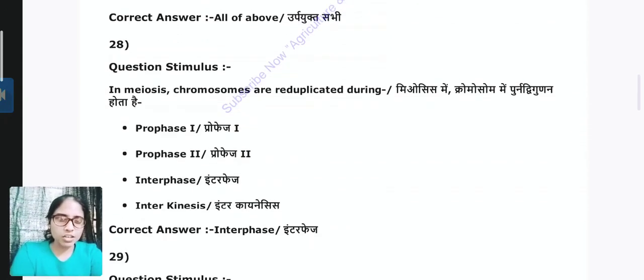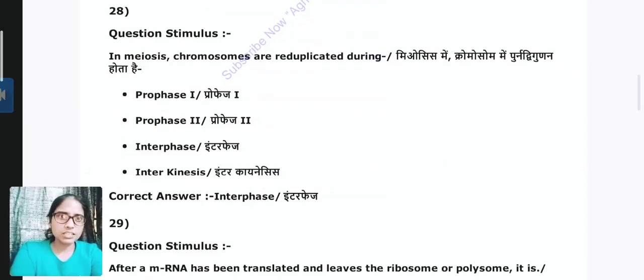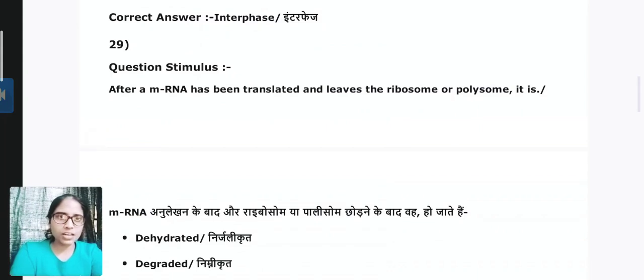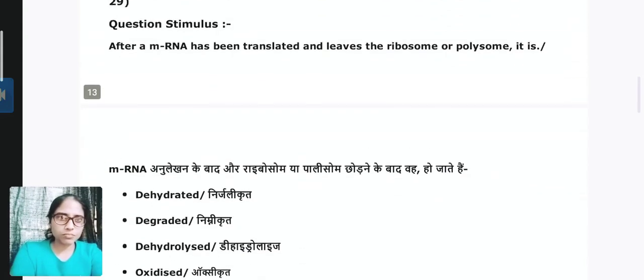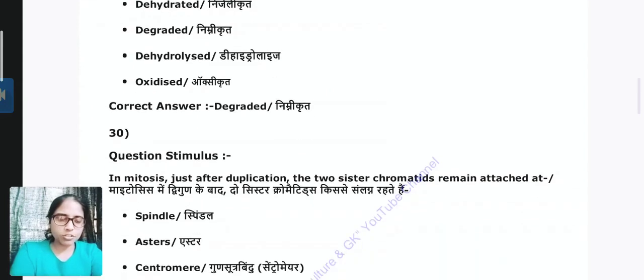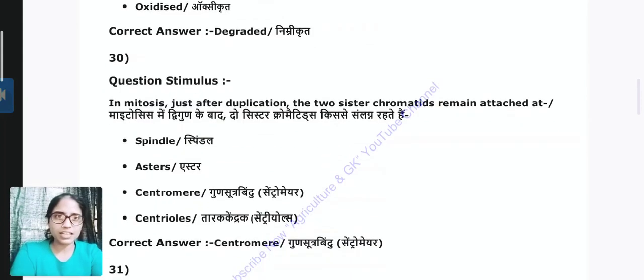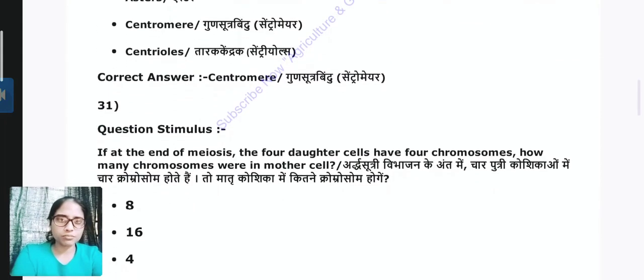Question 28. In meiosis, chromosomes are reduplicated during interphase. Question 29. After an mRNA has been translated and leaves the ribosome or polysome, it is degraded. Question 30. In mitosis, just after duplication, the two sister chromatids remain attached at the centromere.